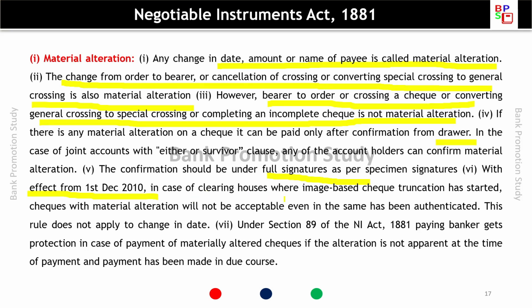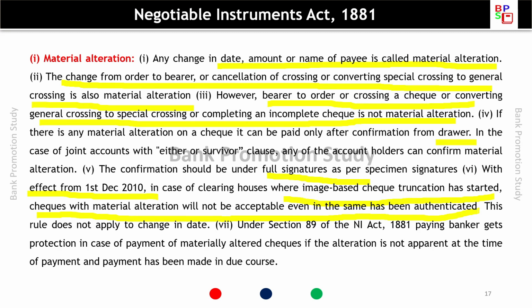In case of clearing houses where image-based check truncation has started, checks with material alteration will not be acceptable even if the same has been authenticated. So in case of CTS clearing, checks with material alteration are not acceptable. This rule does not apply to a change in date. So in the date, a change can be there, otherwise everything should be proper.